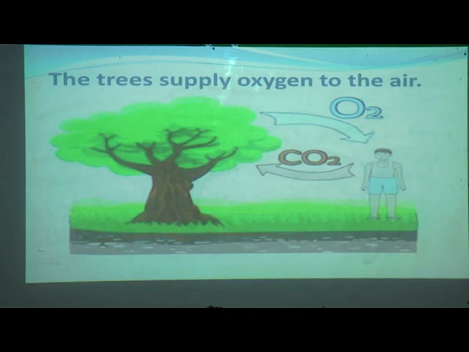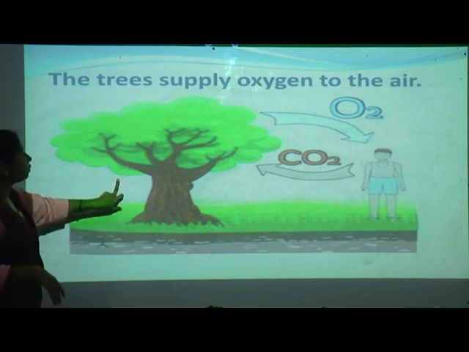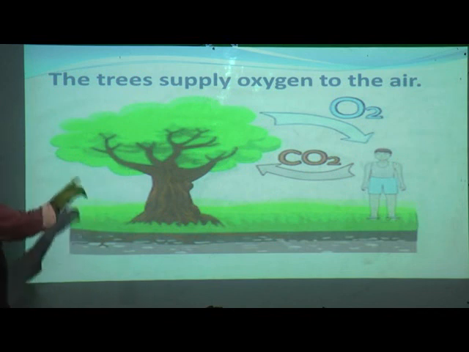Now how are trees also useful to us? You can see here. Trees supply what? What does a tree give us? It gives oxygen to the air. Yes, students. Now what are we breathing, what do we need? We need oxygen. Yes, correct. We take oxygen and we release carbon dioxide. So here trees are very useful to us. Trees give oxygen to humans, and humans give carbon dioxide to the trees. It is very useful.